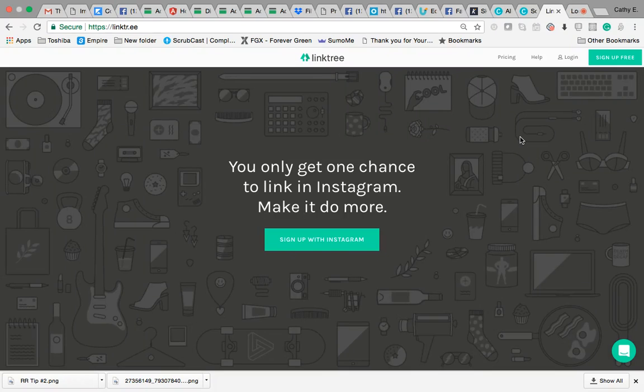Quick demonstration of Linktree. So welcome. My name is Cathy E. Smith, also known as Resource Rita, and I'm going to do a quick demo of Linktree.